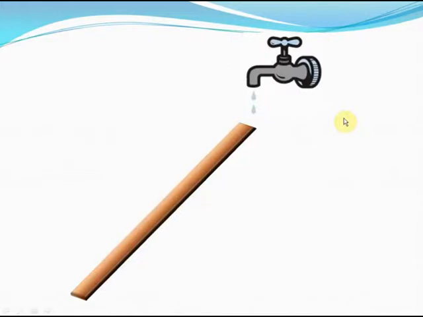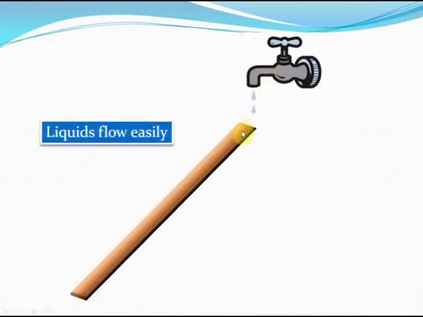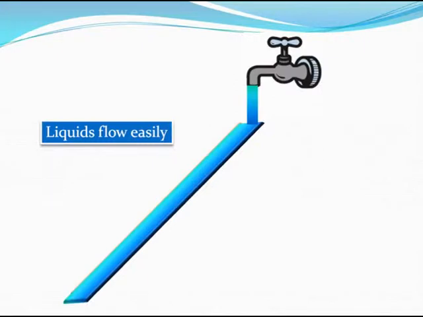Another fascinating property of liquids is that liquids flow easily. So for example, if you take this ramp and make water fall on this ramp, the water will flow like this. As you can see, the water keeps on flowing continuously. Flowing occurs when one part of the liquid slips over another part of the liquid, and that's why the upper part of the liquid moves on. That's when flowing occurs. It does not happen in solids. So liquids flow easily.